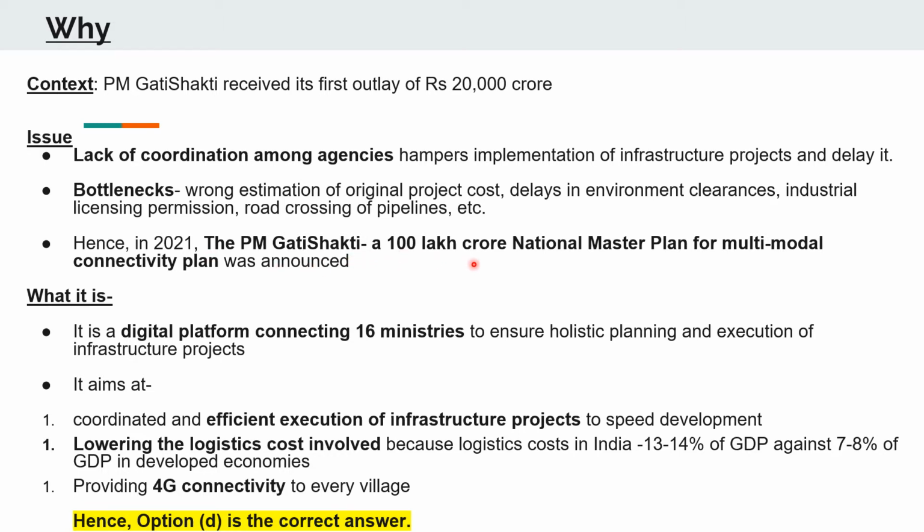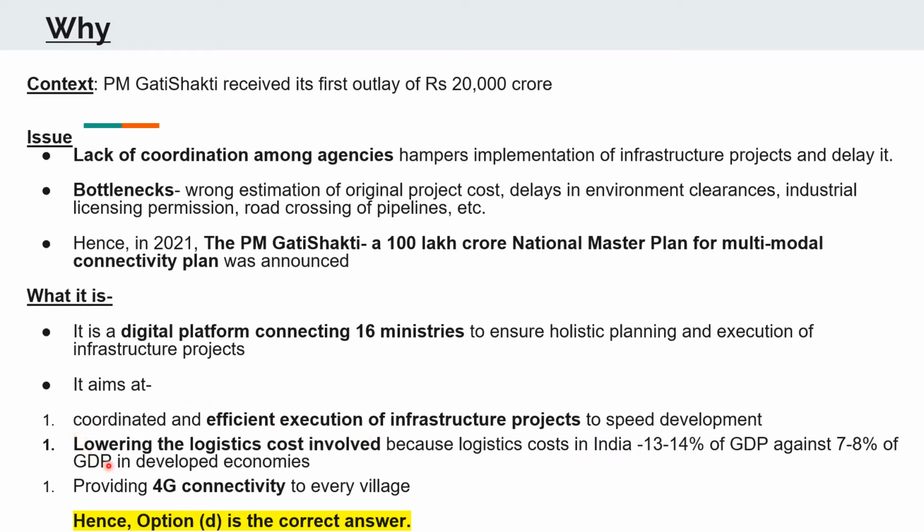Now, this is a 100 lakh crore national master plan for multimodal connectivity. So what it is? It is a digital platform which connects 16 ministries to ensure a holistic planning and execution of infrastructure projects. Now all these 16 ministries would be connected through the same platform and they can work with each other in real time. Now this plan aims at the coordinated and efficient execution of infrastructure projects in order to speed development.